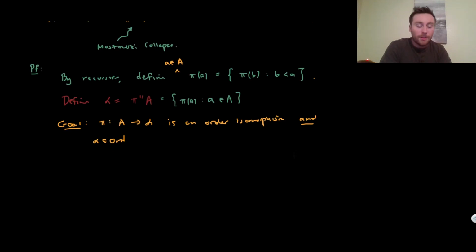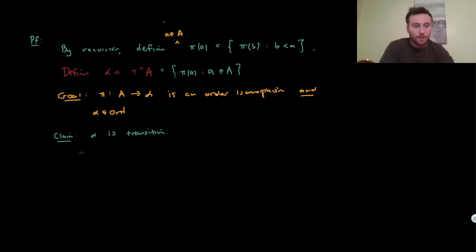Well, one thing we can do to start towards that goal is to ask: what is an ordinal? An ordinal is a transitive set that's well ordered by epsilon. So maybe we can first check that alpha is transitive. So here's a claim: alpha is transitive. Now, why is this true? We'll call this Claim 1. So what's the proof of Claim 1?